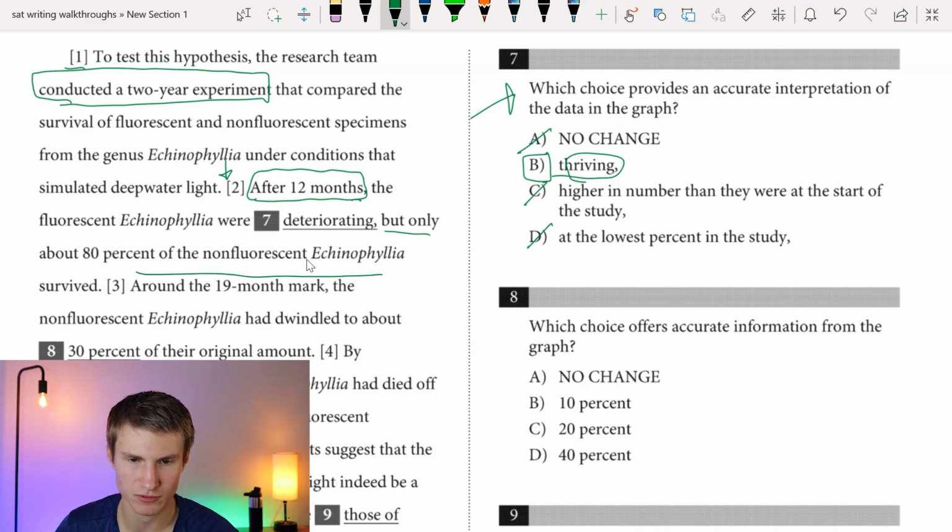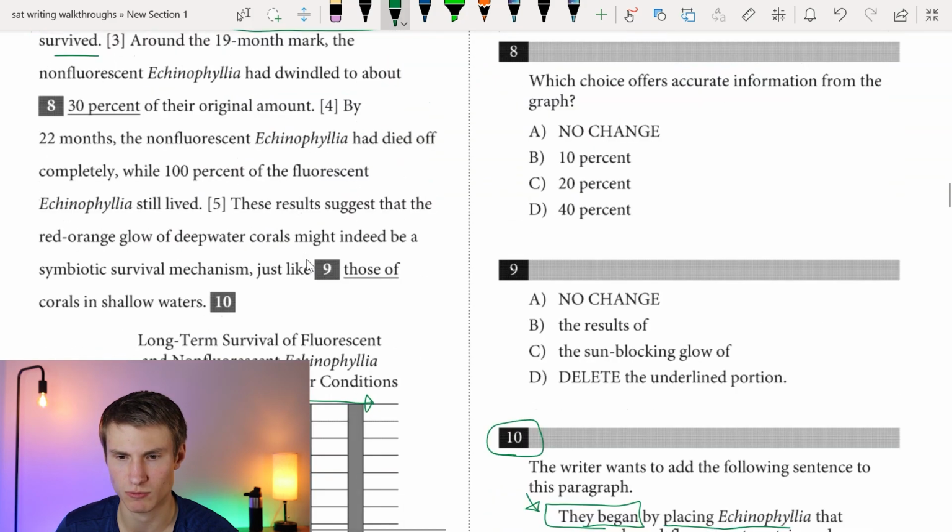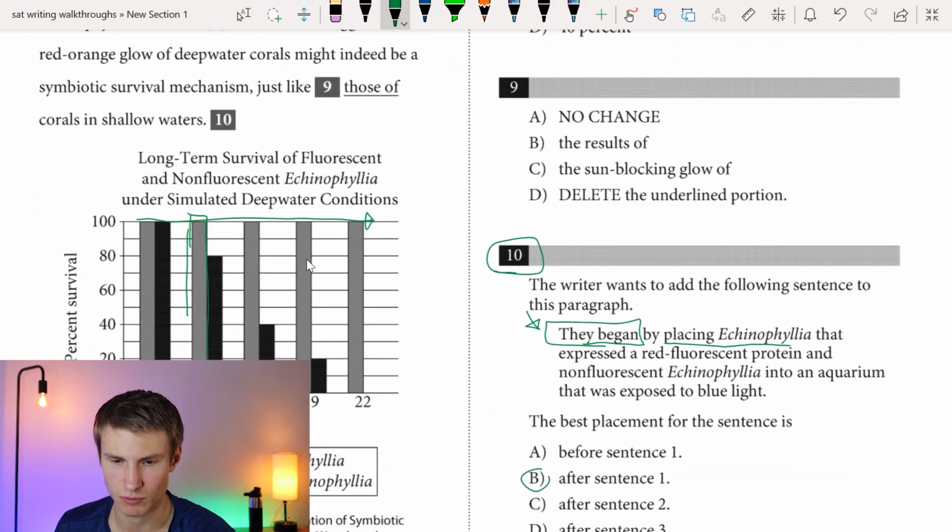But only about 80% of non-fluorescent echinophilia survives. We're describing results. So if we're going to talk about the experiment beginning, we have to place it before sentence 2, but after sentence 1. So we can go ahead and answer that. It's going to be after sentence 1, so that'll be answer choice B.